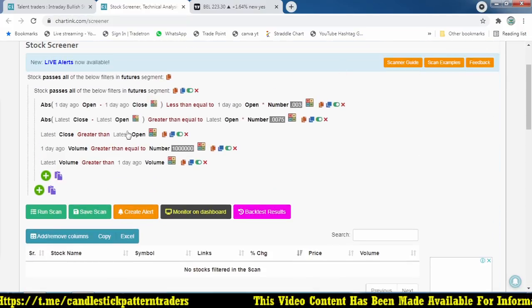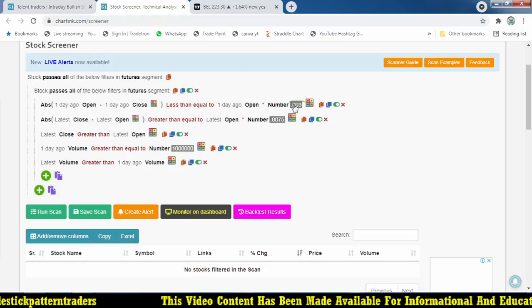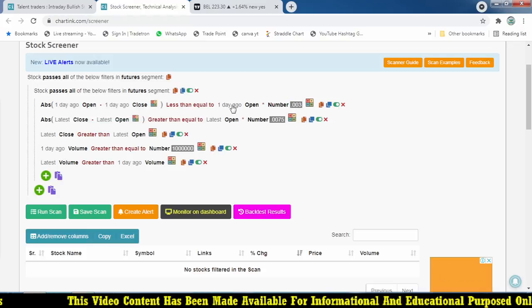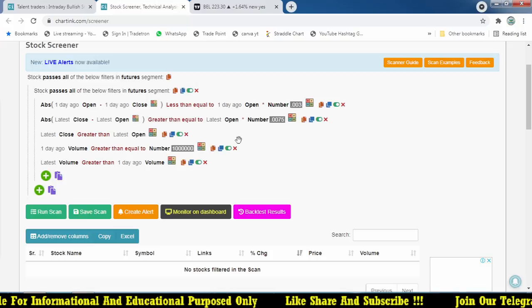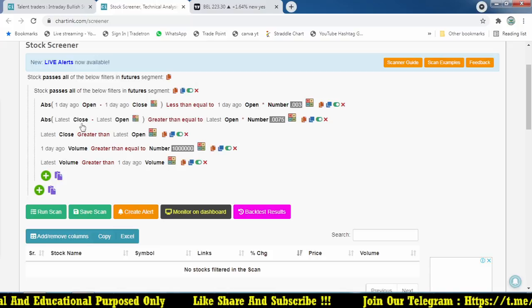The first one must be a doji candle, so we don't change anything about the doji condition, because the previous day should be a doji. The next day we are going to take the negative candle.